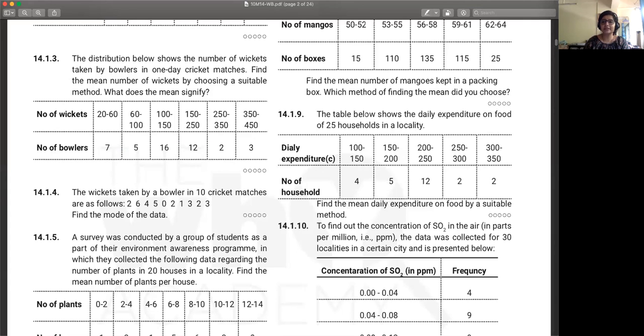So in the assumed mean method, what will you do? And the classes are not equal. Yeah, the range is not equal. 20 to 60, 60 to 100. Okay, here it changes at 100 to 150. If the class intervals are not equal, then what would be the right method to use? Will you be able to use the assumed mean method? No. Ma'am, we need to get them into equal classes, right?